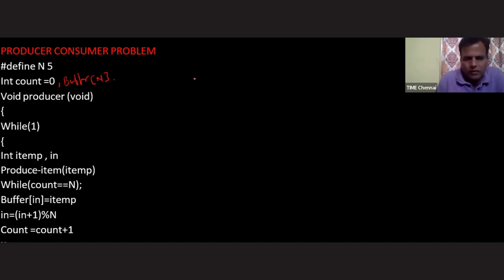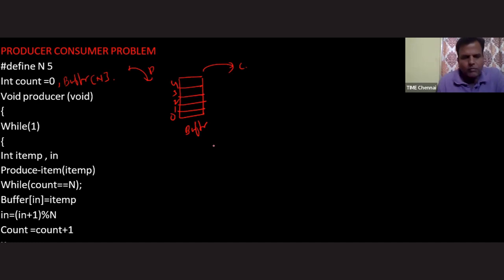What is the basic functionality of the producer consumer, sir? 0, 1, 2, 3, 4. This is the buffer. Producer is keeping some element inside the buffer and consumer is consuming elements from the buffer. This is the basic functionality.